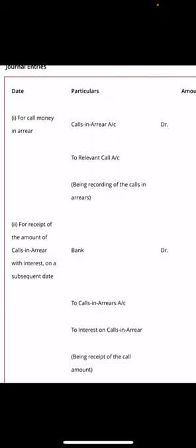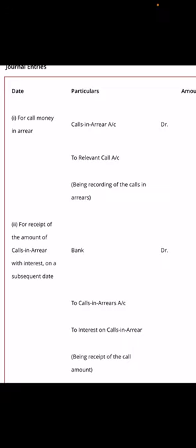Now we will see call in arrears entries. What is call in arrears? I've told you already. Sometimes shareholders do not pay the call amount on the due date. When any shareholder fails to pay the amount due on allotment or any of the calls, such as first call, second call, or final call, this is called call in arrears, or it is also called unpaid calls.